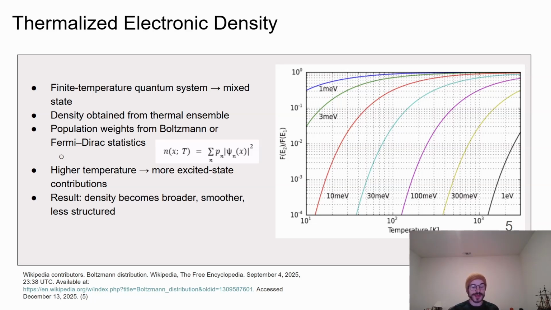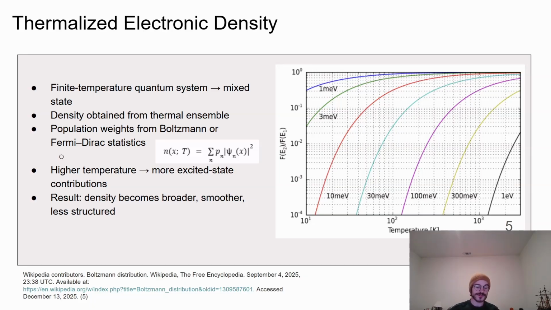These occupation probabilities come directly from statistical mechanics through Boltzmann or Fermi-Dirac statistics, and they depend explicitly on temperature and energy. As the temperature increases then, higher energy states become increasingly populated. This causes the electronic density to spread out, become smoother, and lose fine spatial structure that is present at 0 temperature.